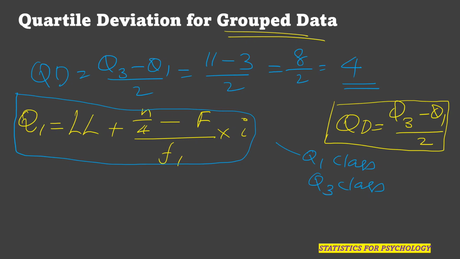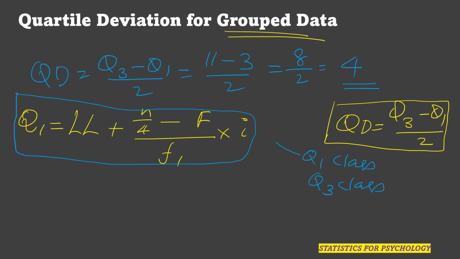Capital F is the cumulative frequency of the class interval just lower than the Q1 class, just before the Q1 class. Small f1 is the frequency of the Q1 class, N stands for the total frequency, and LL stands for the lower limit of the Q1 class. So first we have to identify the Q1 class.